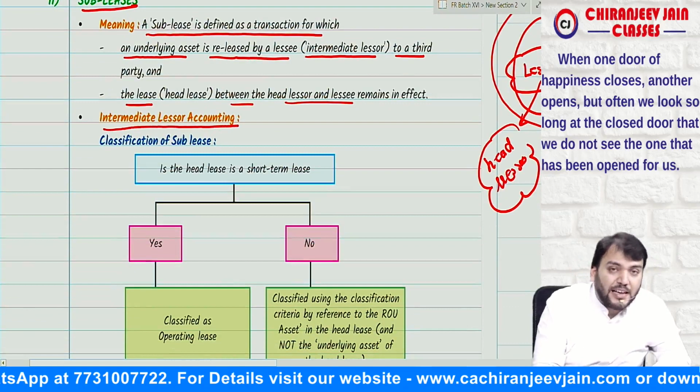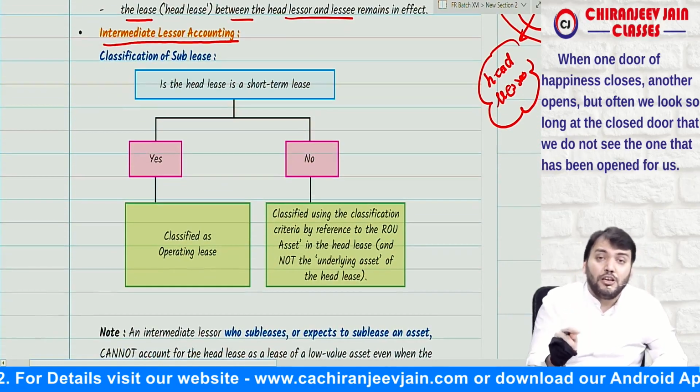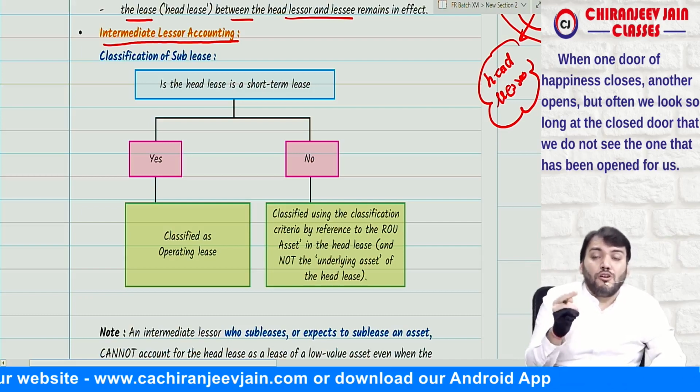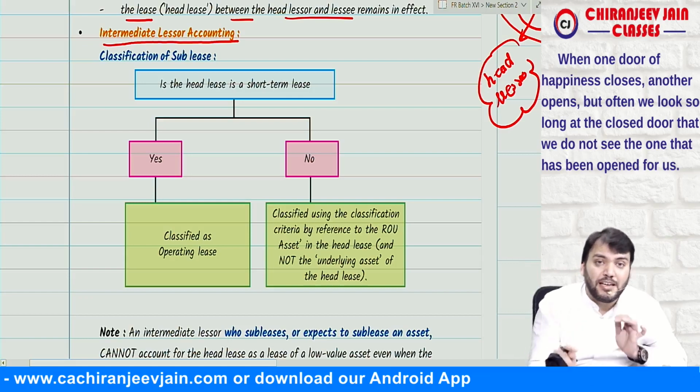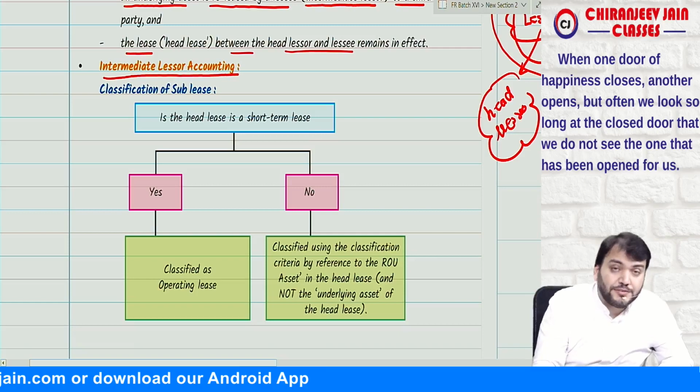So in case of intermediate lessor, because now that party becomes lessor, we need to understand whether that lease will be an operating lease or finance lease. So what does Ind AS 116 say? Is the head lease a short term lease?